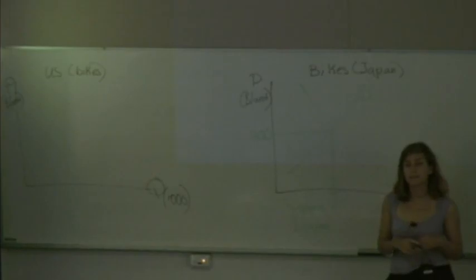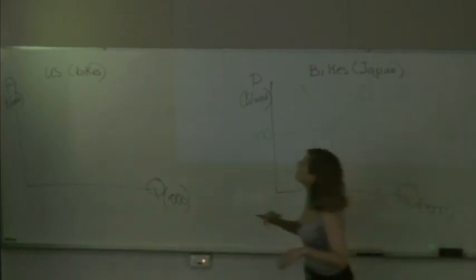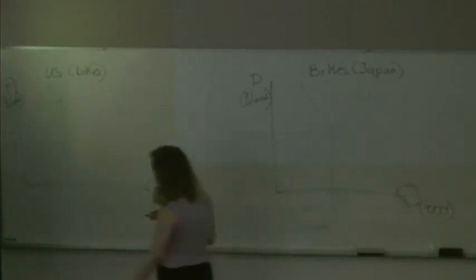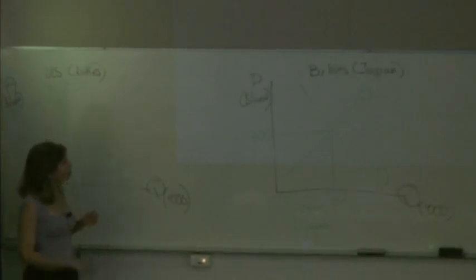Now in the US, the price is going to be higher. Let's assume that it is $2,000. And let's assume again that the quantity is 60,000. Again, the domestic demand and supply in the US are going to be equal to create this equilibrium.